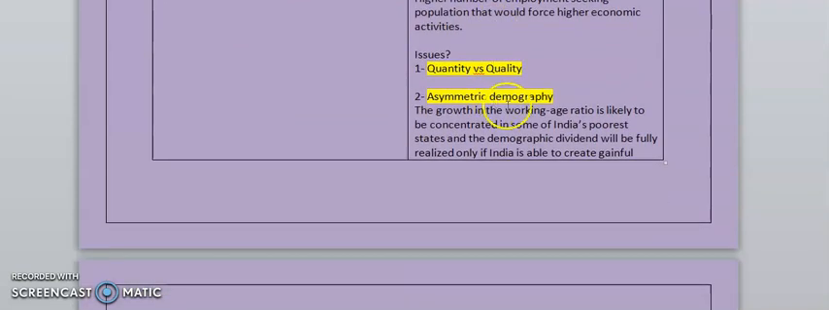Now the next point is issues. This is a very important point: if a question comes asking what the issues with a demographic dividend are, you can write these points in the issues. The first issue is quantity versus quality. You have to explain this point, quantity versus quality.